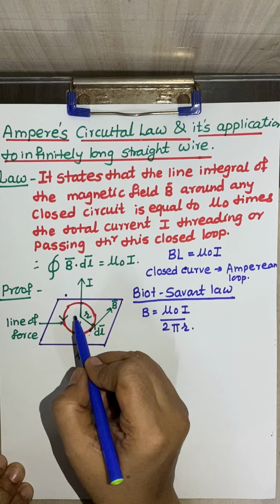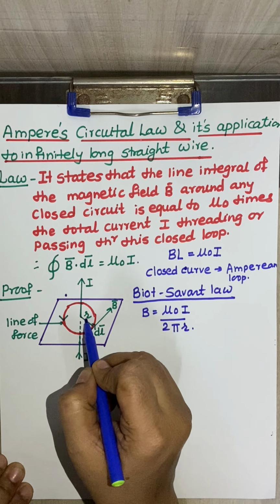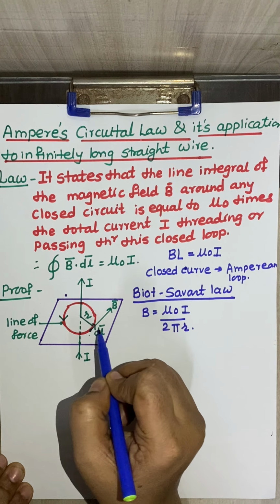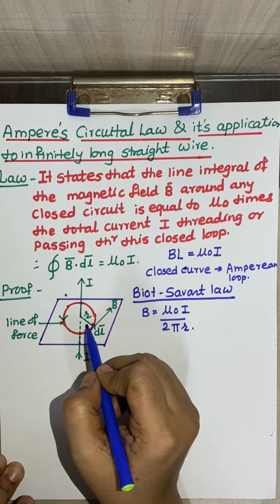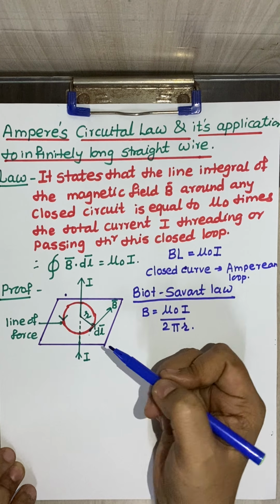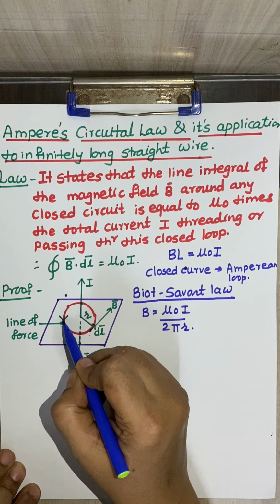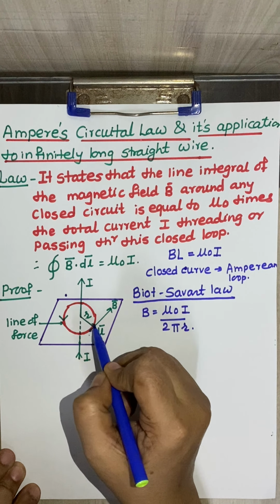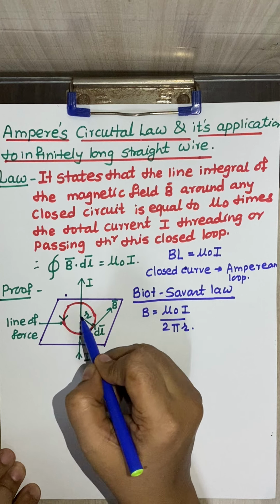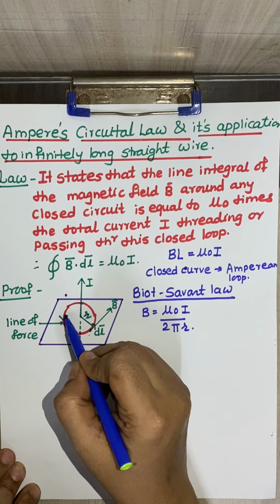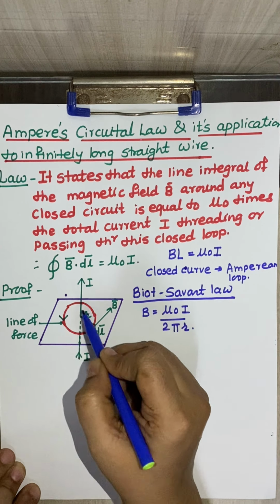As you move away from the wire, the magnetic field goes on decreasing. But for a particular circular loop at equidistant r, the magnitude of the magnetic field is constant everywhere.